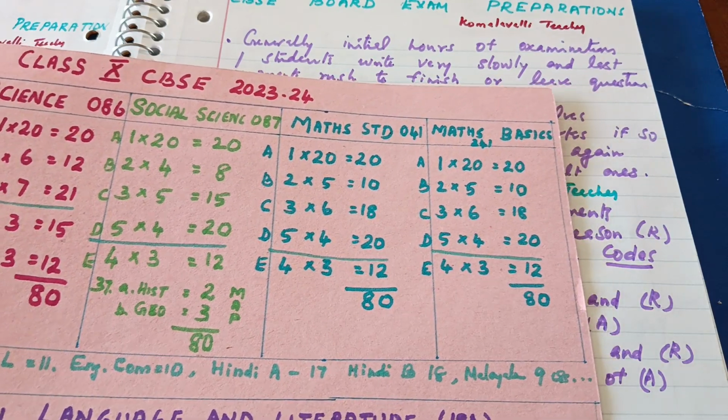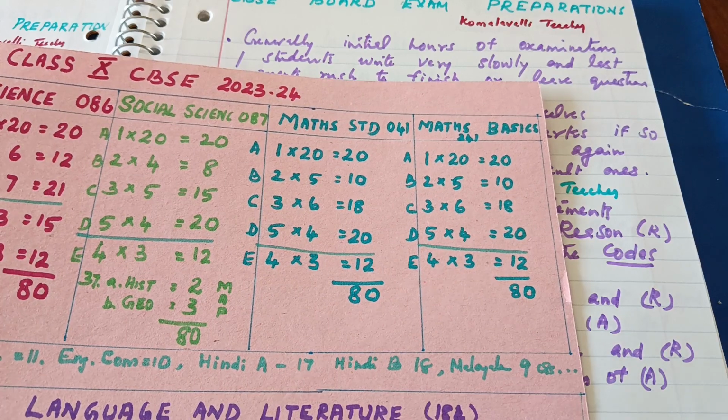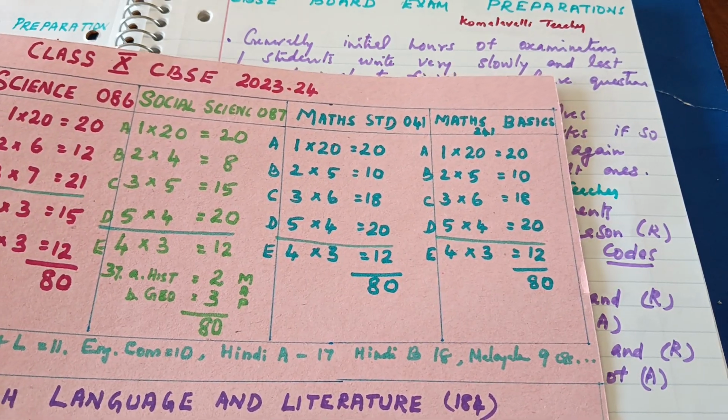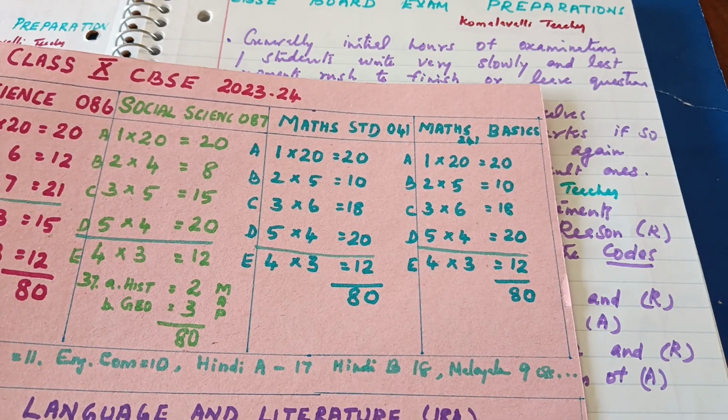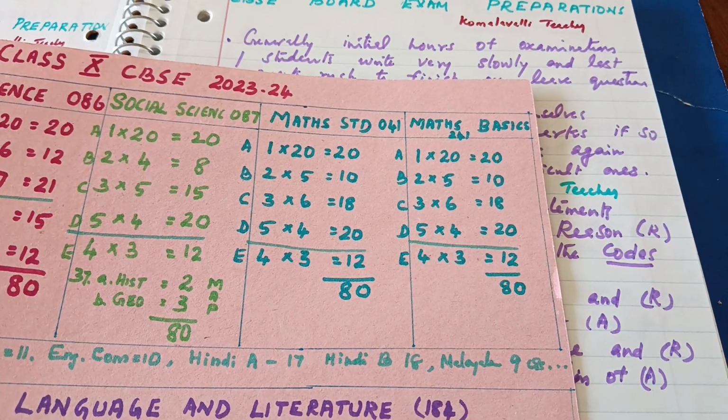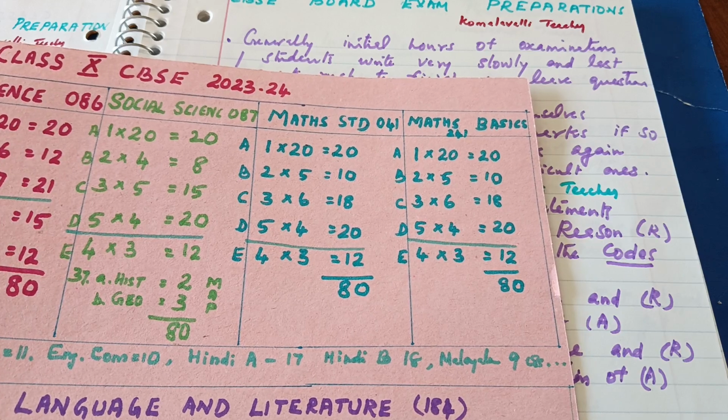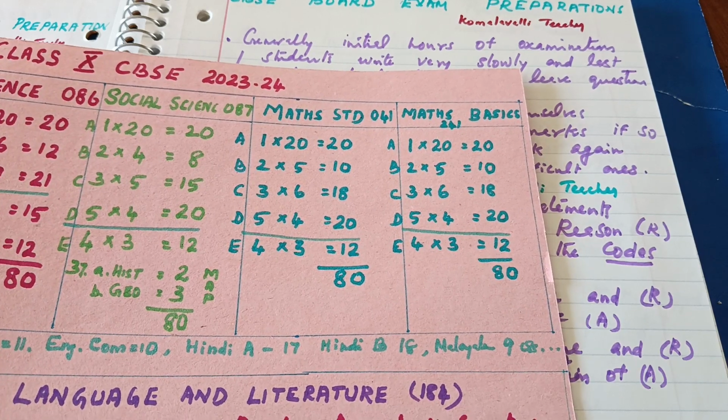Here in maths standard and maths basic, see, both question papers are the same. Those who opted for standard or those who opted for basic, you see that their answer pattern or question paper pattern is the same. And there also C plus D, you will get 38 marks.